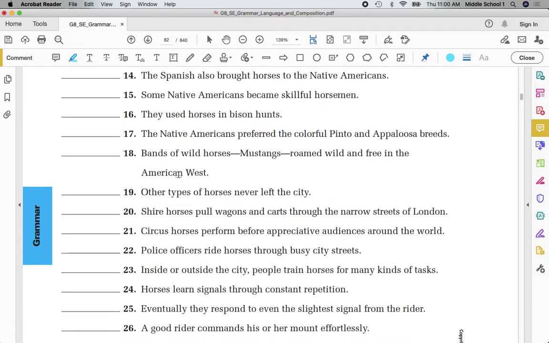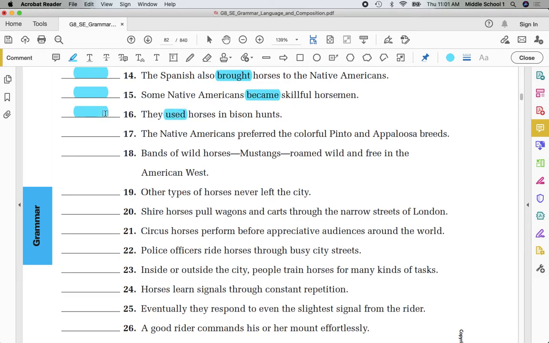Beginning with number 14: Brought. Physical. Became. Physical. This is one of those words like has, have, had that shows ownership or holding. This is physical.